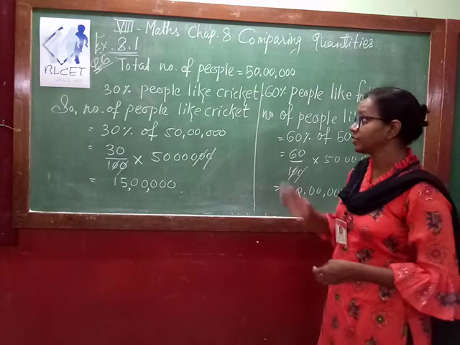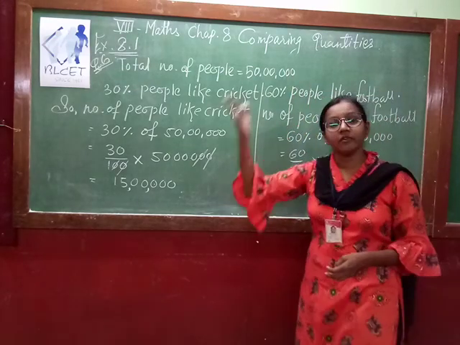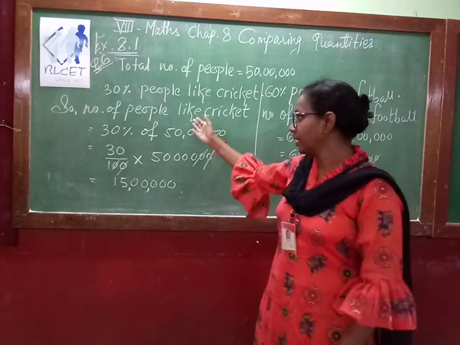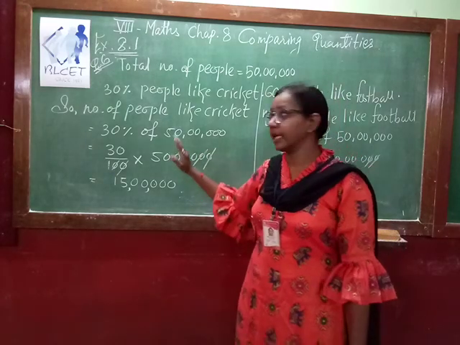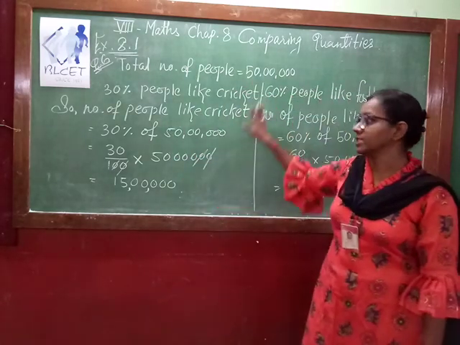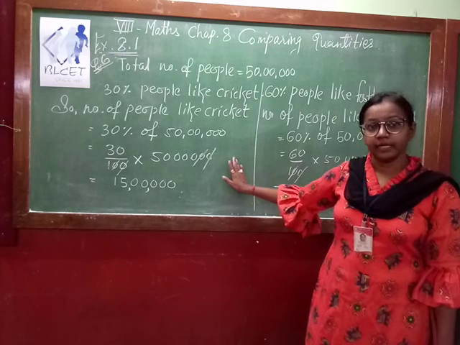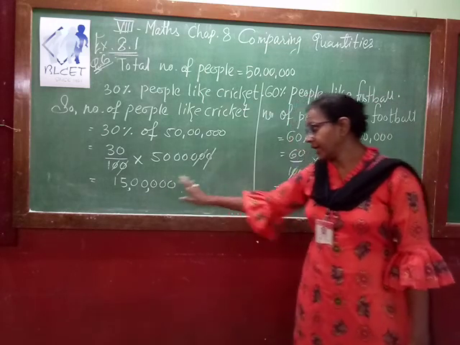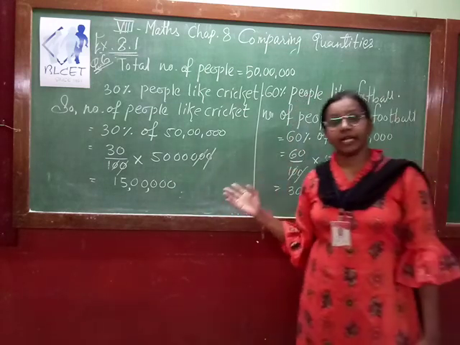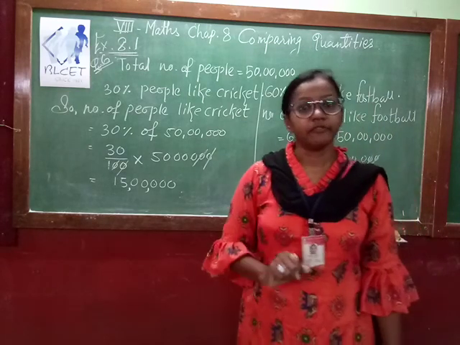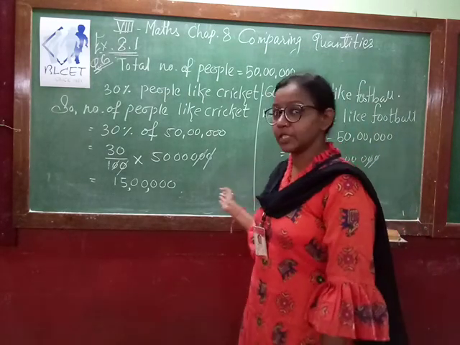Got it my point? So 10% of 50 lakh is what? 5 lakh. If you do the calculation like this, you will get the answer that 10% of 50 lakh is equal to 5 lakh. Now when you do the addition of 15 lakh, 30 lakh and 5 lakh, the total number is 50 lakh. So this way we solve the last question.